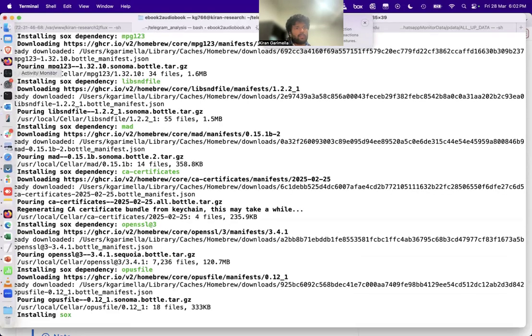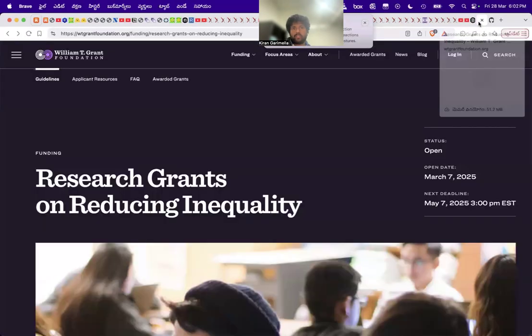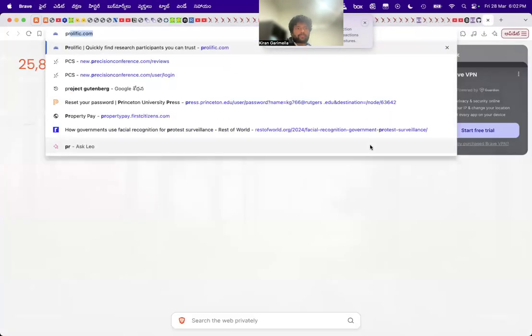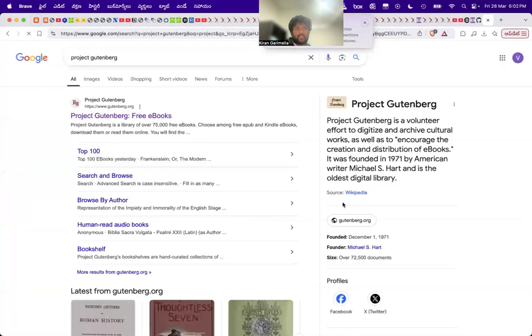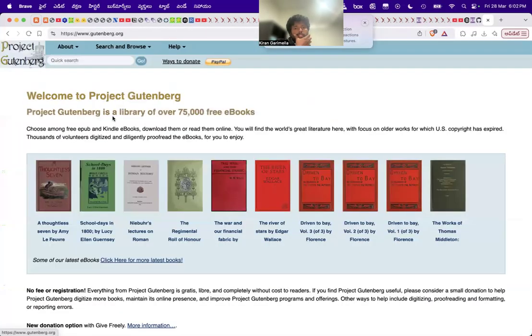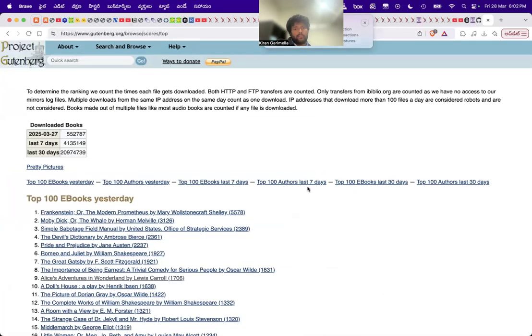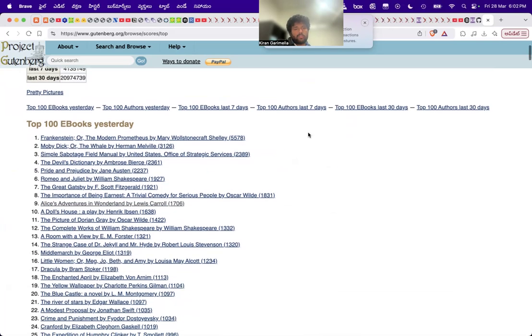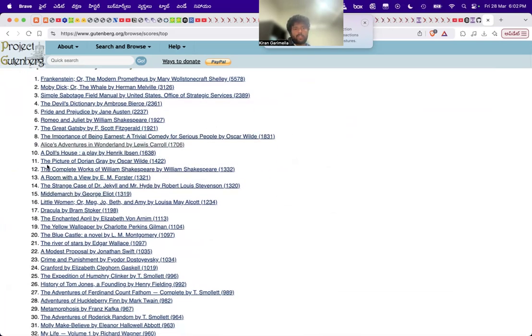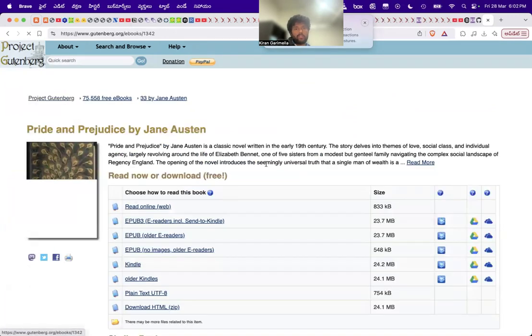So yeah, this is taking some time, but in the meantime, what I did also is just go to Project Gutenberg, which is this free ebook project. So basically, this is a volunteer effort to digitize books that were written like 100 years ago or so. So these are old books that do not have copyright anymore. So these are all open source, but there are lots of them, like really good ones, like Alice in Wonderland or whatever. There's Shakespeare, Romeo and Juliet, Pride and Prejudice, all of these.